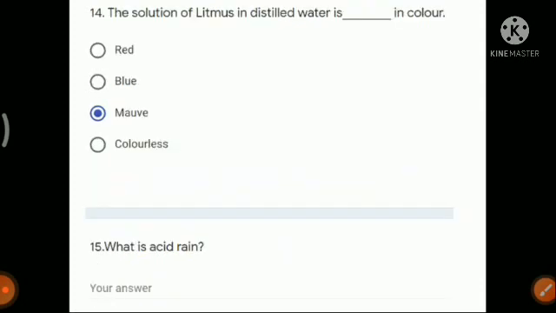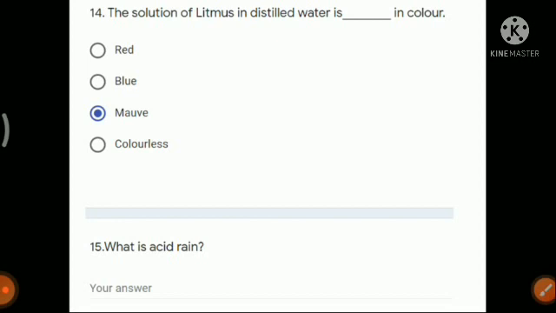Okay, so now question number 14. This is directly given from your book: the solution of litmus in distilled water is mauve or purple in color. If you look at the portion of the chapter where litmus is discussed, you will see that the solution of litmus in distilled water is mauve or purple in color. So it is directly given from the chapter.